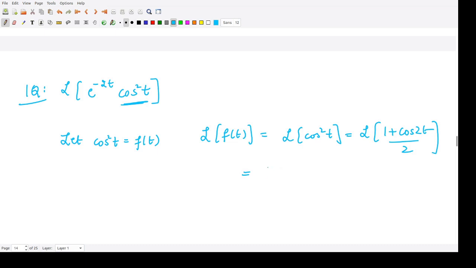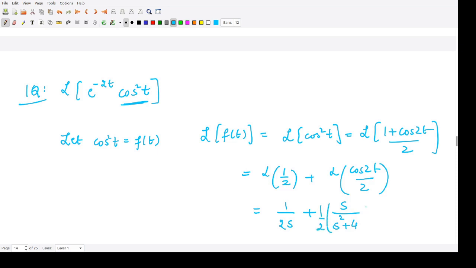This would be the Laplace transform of 1 by 2 plus the Laplace transform of cos 2t divided by 2. So this is equal to 1 by 2s, and this is equal to s divided by s square plus 4 multiplied by half. So this is nothing but f of s.